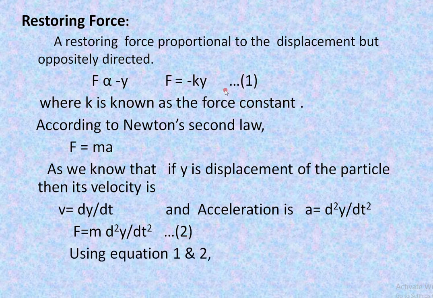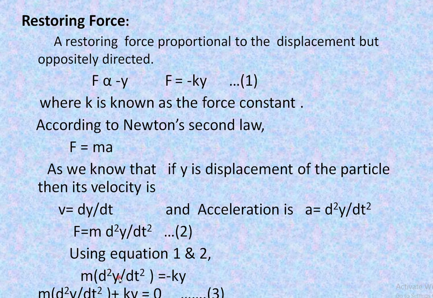Now by using equation 1 and equation 2, we get m into d2y by dt square is equal to minus ky. By rearranging these terms, we get m into d2y by dt square plus ky is equal to 0. This is equation number 3.